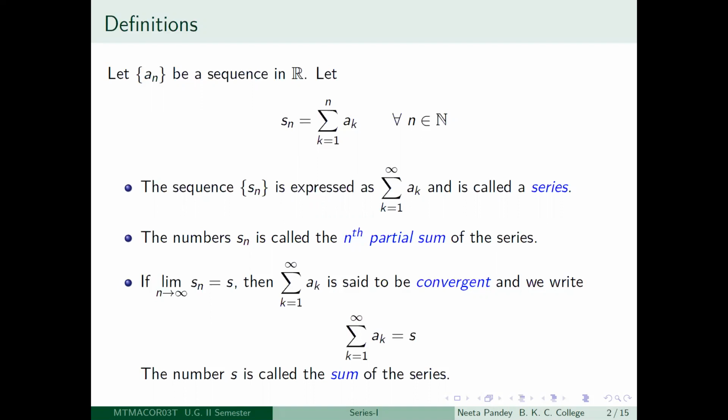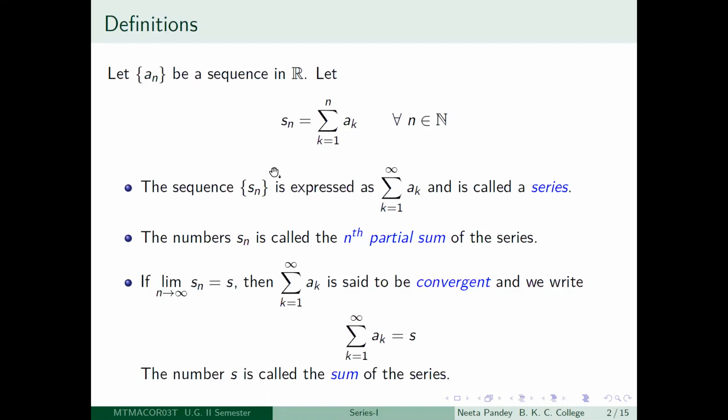Because in general, if you start thinking about it, it may not give you a real number if you keep on adding arbitrary real numbers one after another, right? Suppose your sequence an is just the sequence n, that is, the nth term is n, then your S1 is going to be just 1.